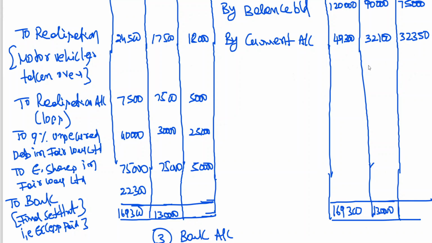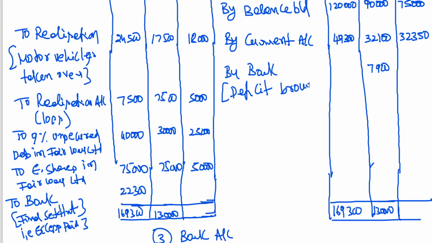That means you are paying him cash. So by bank, he is bringing cash. Sorry, by bank, deficit brought in, because it's a dissolution, because he got more shares and more debentures. That is why he is supposed to bring the amount. He has got more than what he's supposed to get. That is why he's bringing the cash. If you don't bring cash, how can you make payment to the partners? So deficit brought.